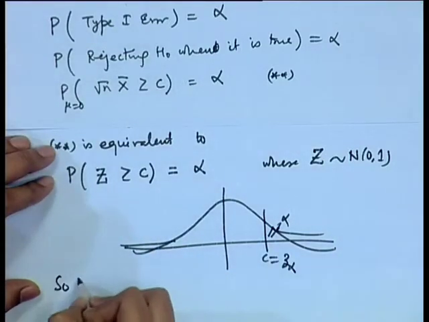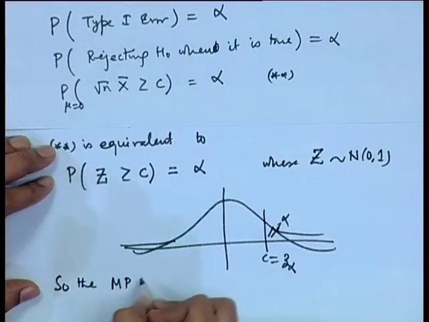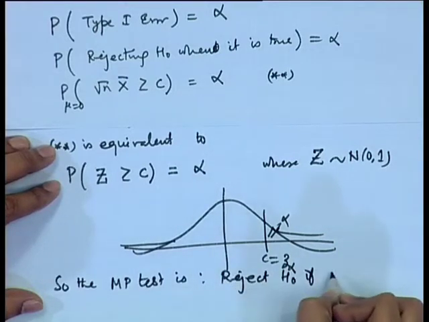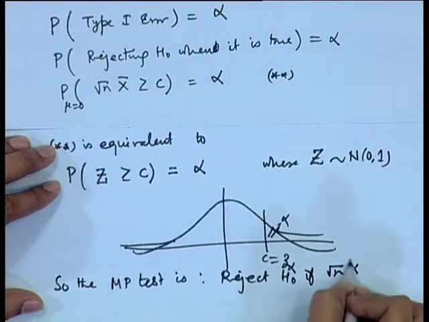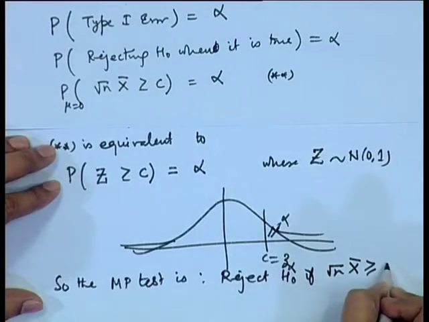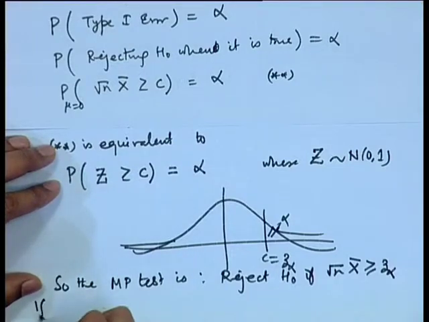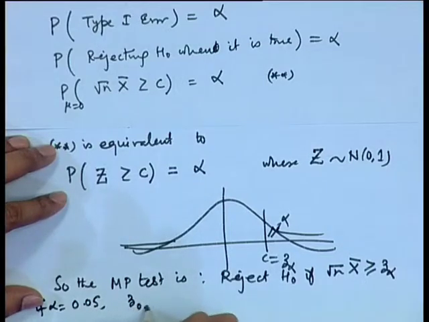So, the most powerful test is reject H naught if root n x bar is greater than or equal to Z alpha. So, if I am considering alpha equal to 0.05, then Z 0.05 we know from the tables of normal distribution is 1.645.